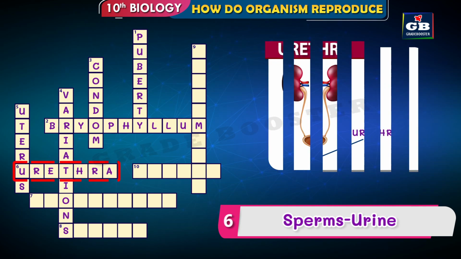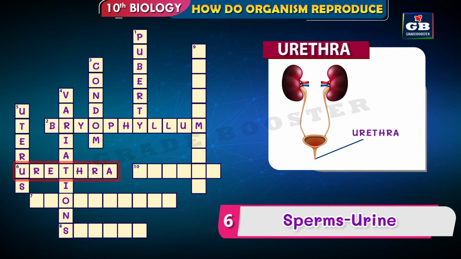Did you get the answer? The answer is urethra. So urethra is a part of the male reproductive system. It is the common passage for sperms and urine.